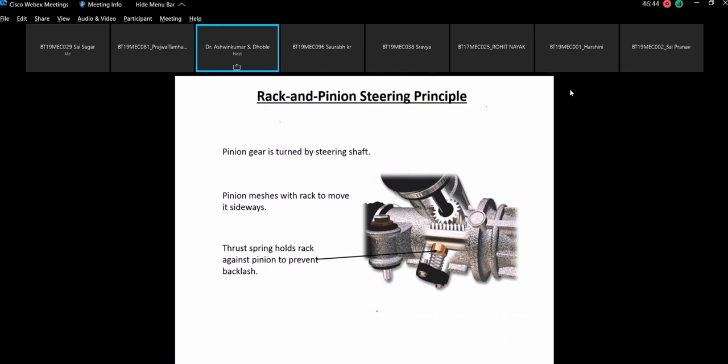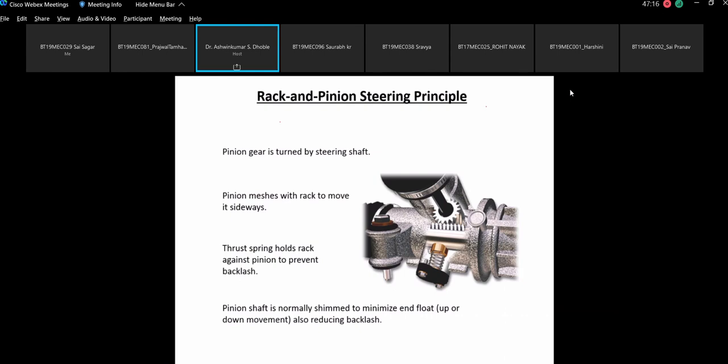That means a thrust spring is fitted in a compressed condition. This is a practical difficulty, because it should not happen that with vibration the pinion loses contact with the rack. So the rack has to be pushed in the forward direction so that backlash does not come, and it should not lose contact. The pinion shaft is normally shimmed to minimize the end float, up or down movement, also reducing the backlash.